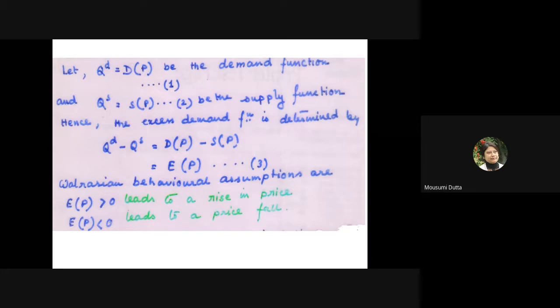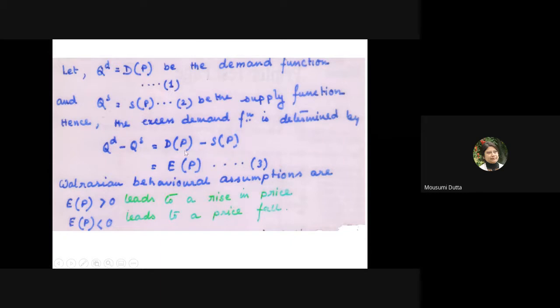Next, we are defining the excess demand function, which is presented by QD minus QS equal to D(P) minus S(P). Both demand and supply are functions of the endogenous determinant price.